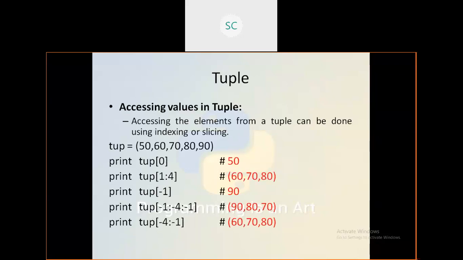This is positive indexing, and this is negative indexing. If you take -1, the last element will be returned. Like that you can go with the negative index also.